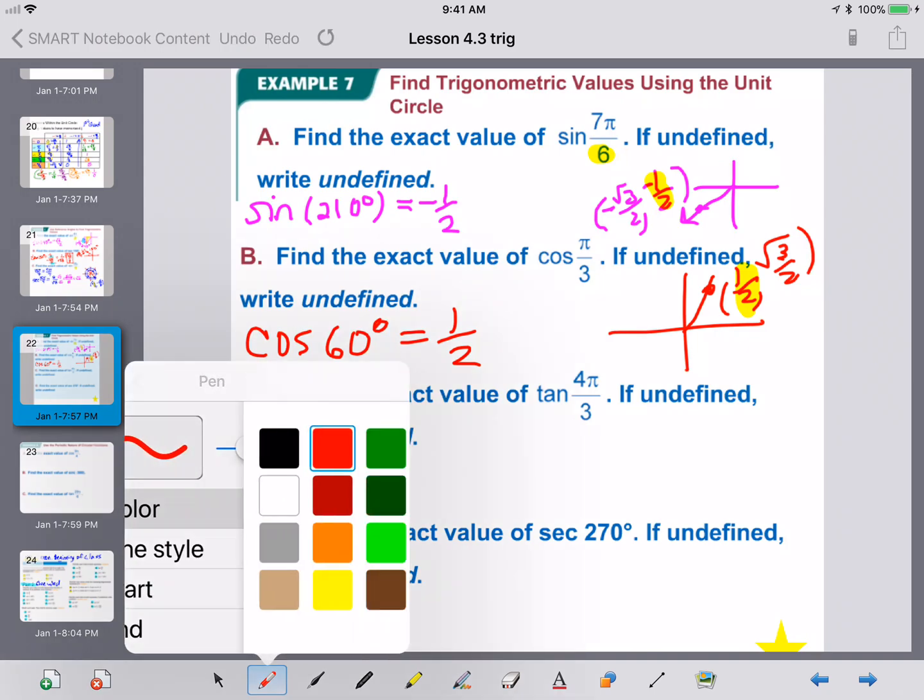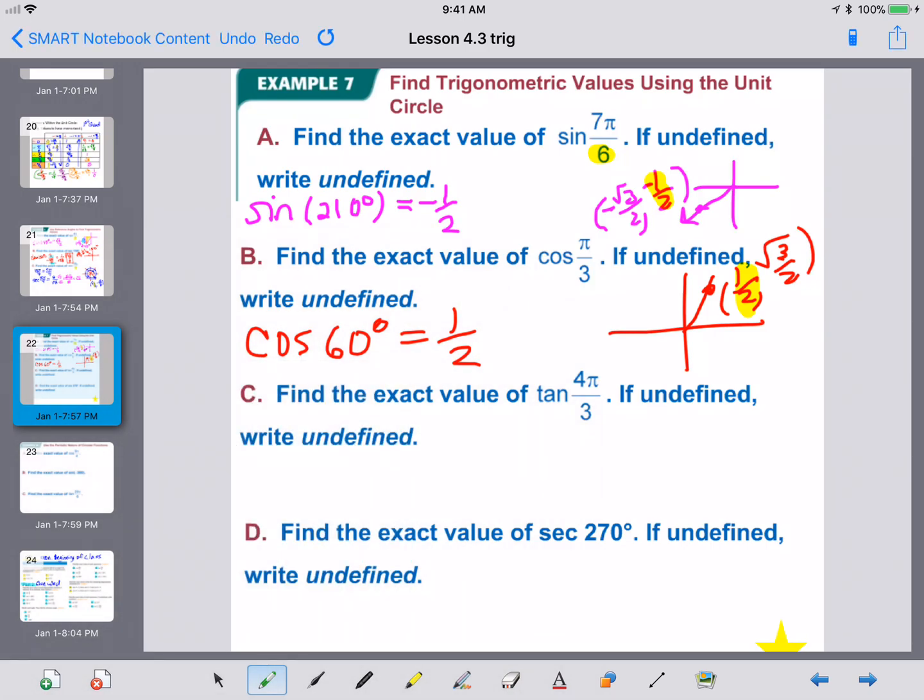Let's take a look at part C. The exact value of the tangent of 4 pi over 3. You'll notice our denominator is a 3. We are related to the exact point that we saw in section B, but it's in a different quadrant. Well, you might not recognize what that is until you convert it. A pi over 3 is 60. 4 times 60 is 240. So I'm really asking the question, what is the tangent of 240? Well, 240 puts us into the third quadrant.